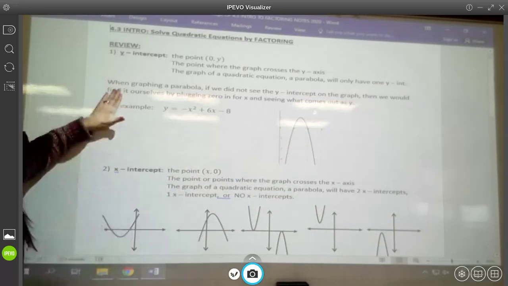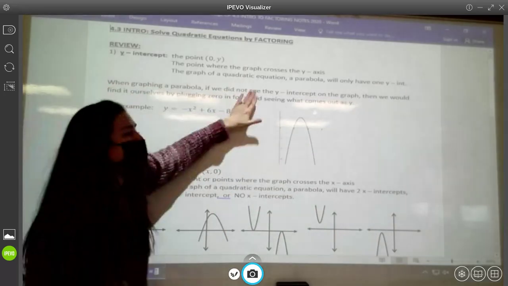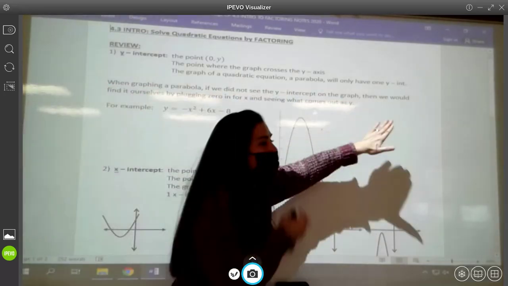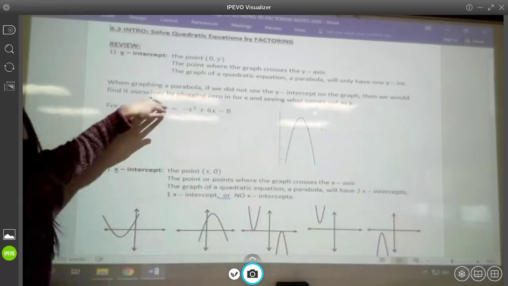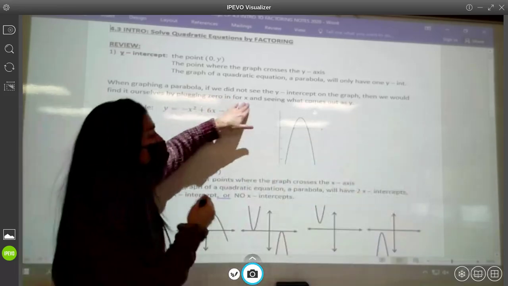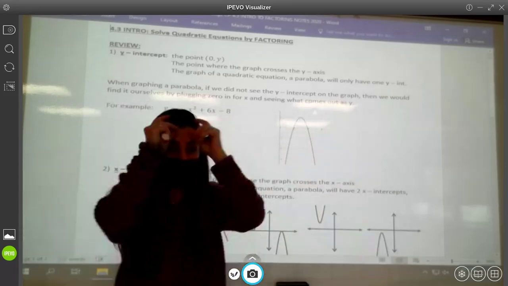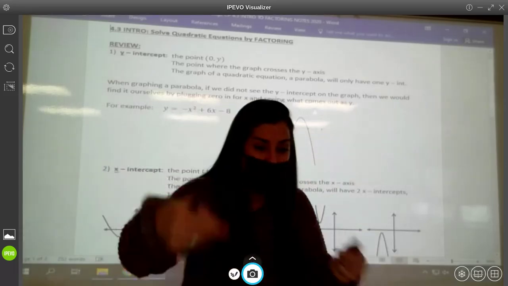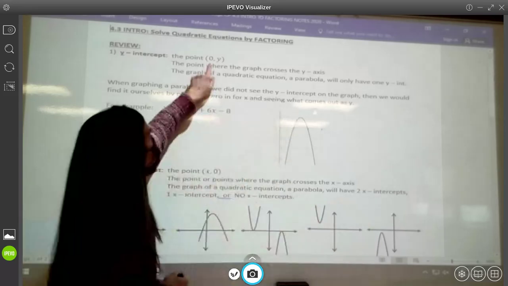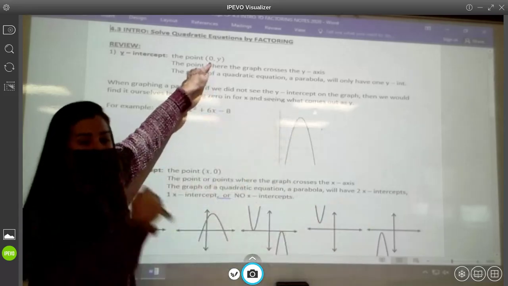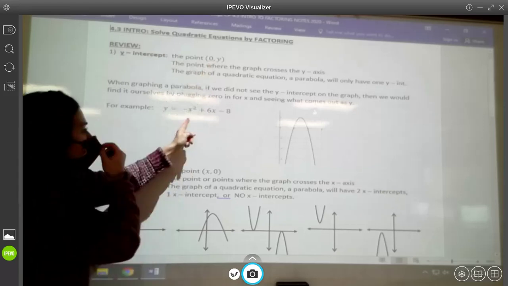When graphing a parabola, if we did not see the y-intercept on the graph, then we would find it ourselves by plugging 0 in for x and seeing what came out as y. Remember doing that? Because we know the x-coordinate of a y-intercept has to be 0. So go to the equation.